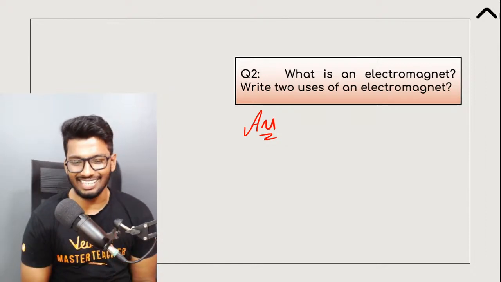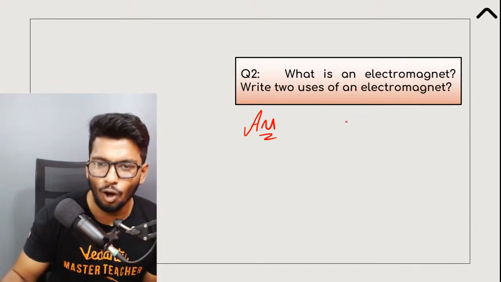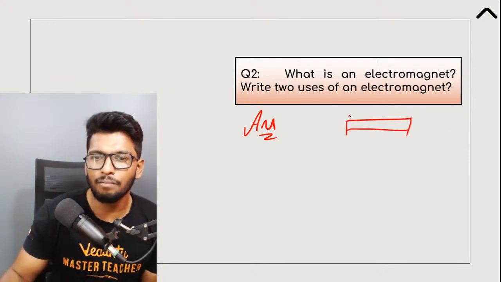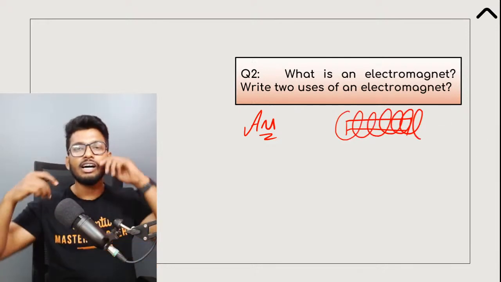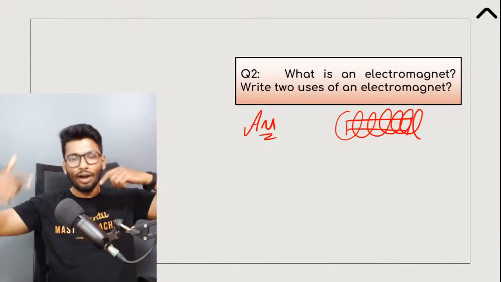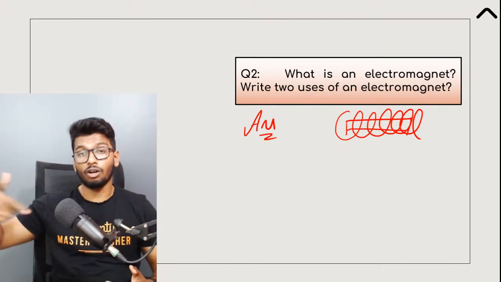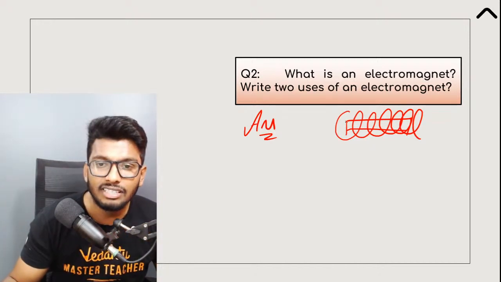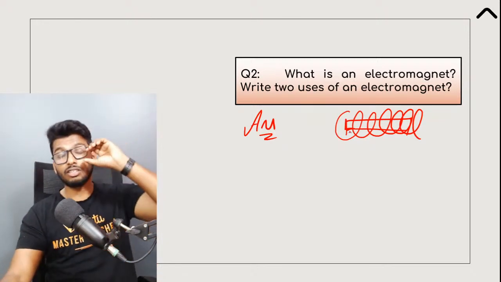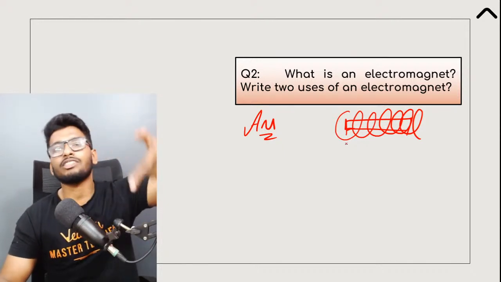Exactly, guys. An electromagnet is nothing but when you take a soft iron core and put it inside a solenoid, or you can say a circular coil of insulated copper wire. What happens is that the iron core is also getting magnetized because of the passage of current.